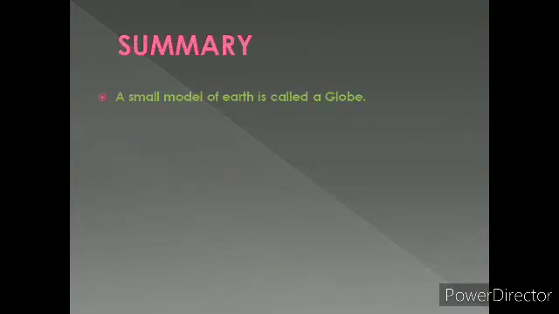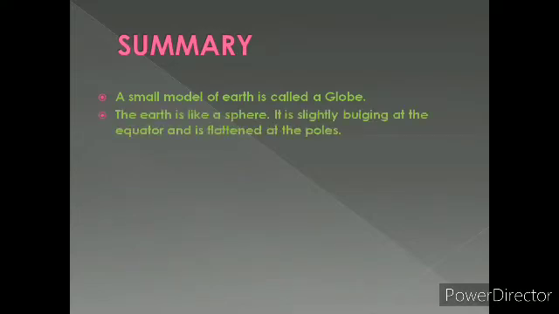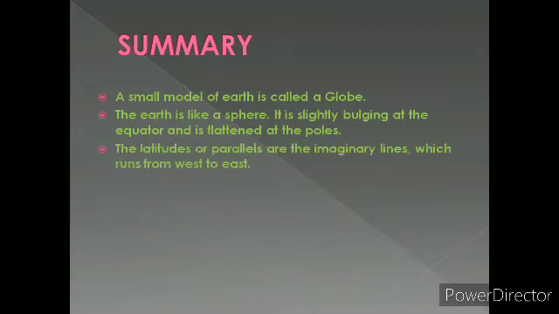In this chapter, we have learned that a small model of Earth is called a globe. The Earth is like a sphere. It is slightly bulging at the equator and flattened at the poles. The latitudes or parallels are the imaginary lines which run from west to east. They are parallel to the equator.